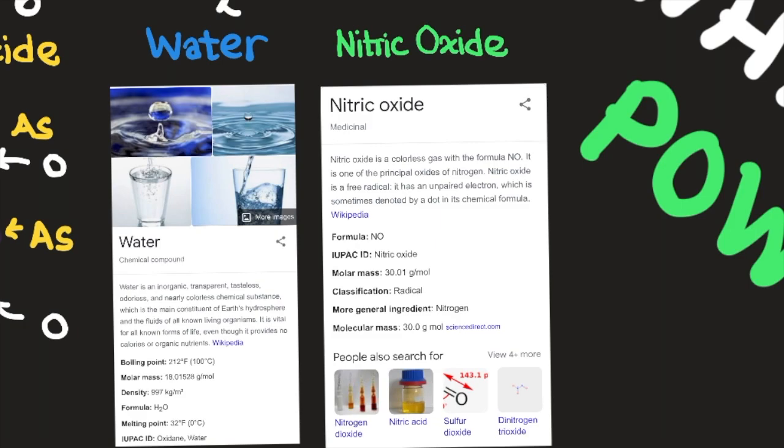Its molar mass is 30.01 grams per mole. Its classification is radical. Its more general ingredient is nitrogen. Its molecular mass is 30.0 grams per mole, according to ScienceDirect.com.